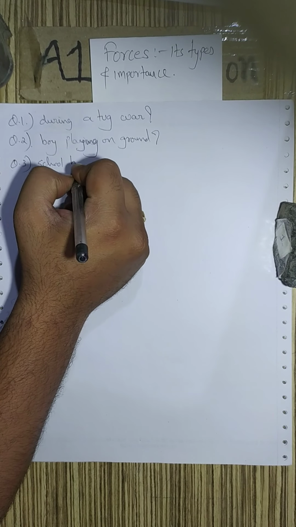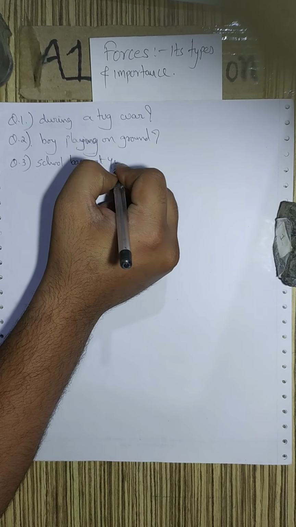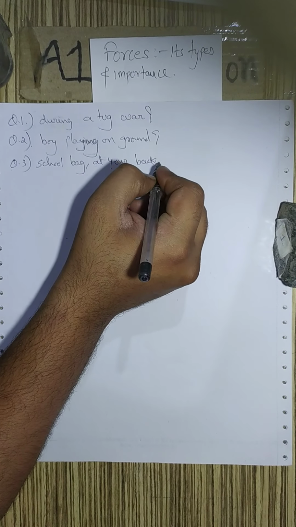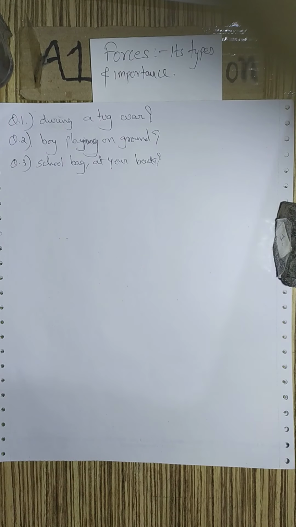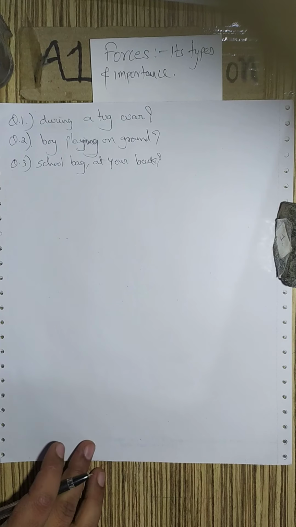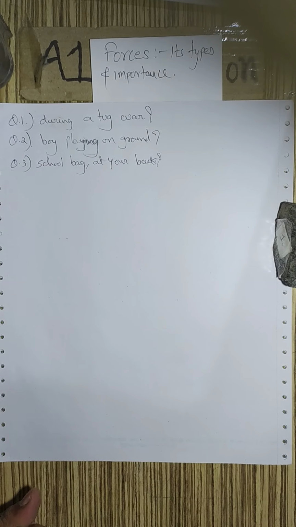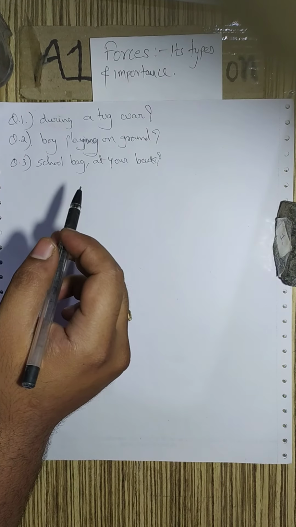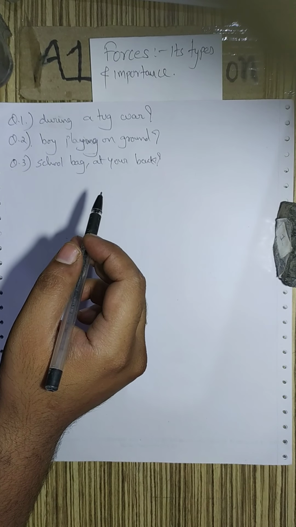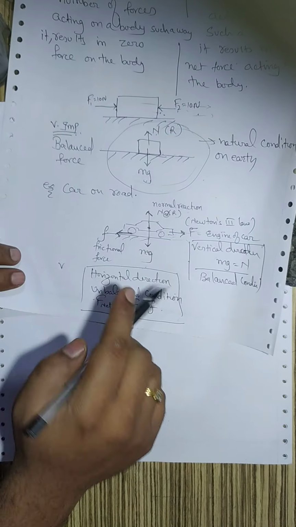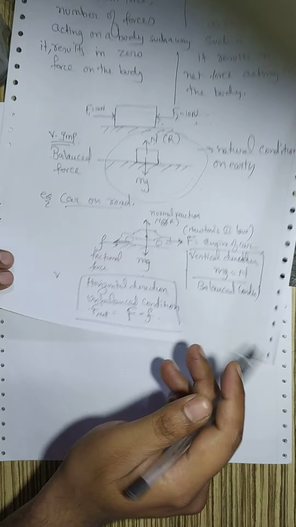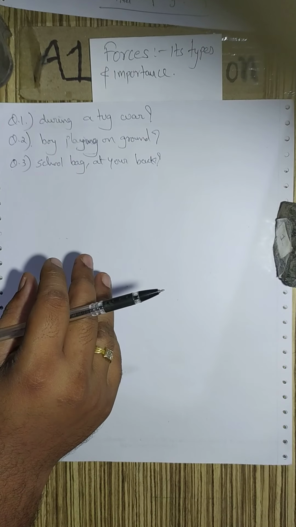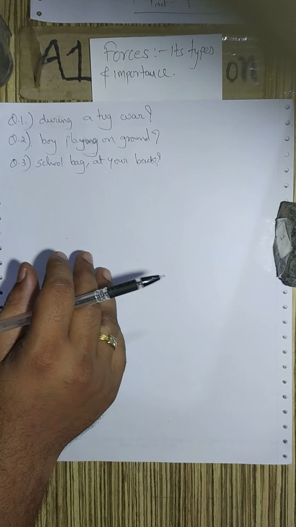Third, a school bag at your back, is it in a balanced condition? Regarding these three questions, you have to think about both balanced and unbalanced conditions. The answer will not be a one-line answer. It may be an explanation as I have shown about the car on the road. So please think, we'll discuss the answer at the end of this lecture.